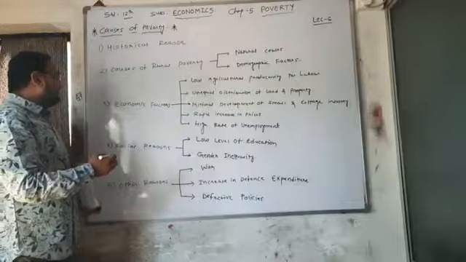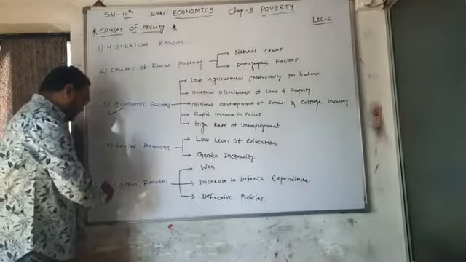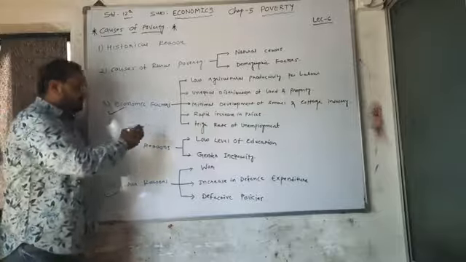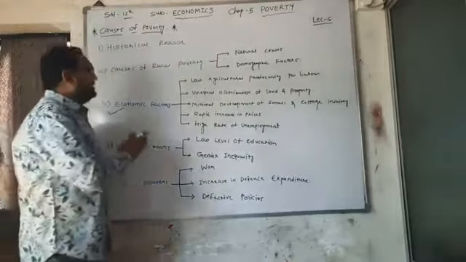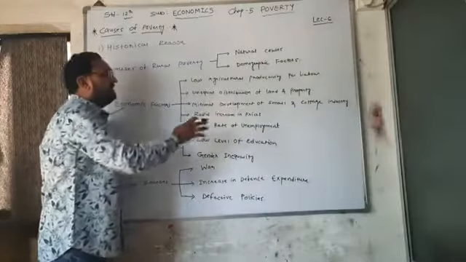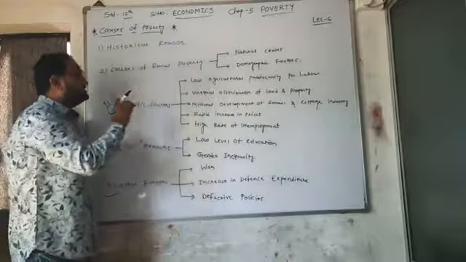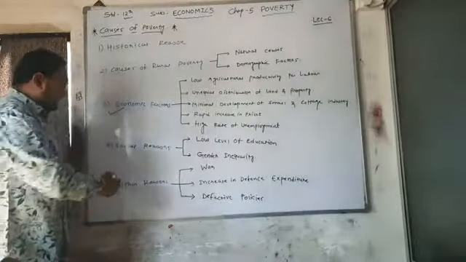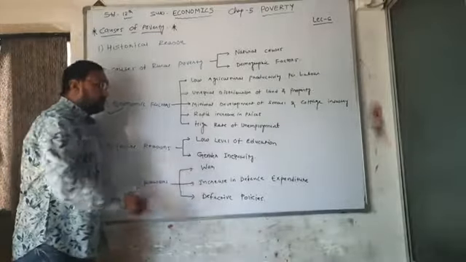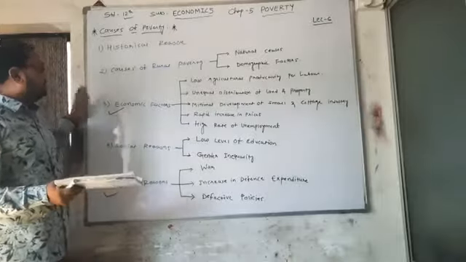So today we are going to cover point number 3 and point number 5, that is economic factors and other reasons. In economic factors there are 5 sub-points, or reasons, while in other reasons there are 3 different points which are considered as causes of poverty.